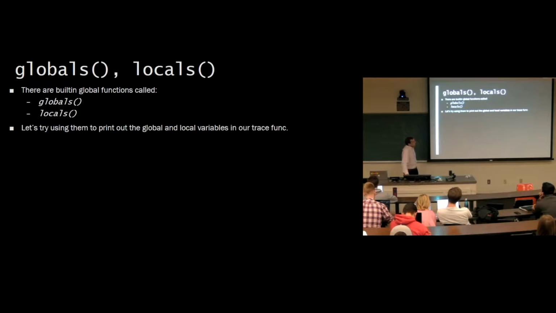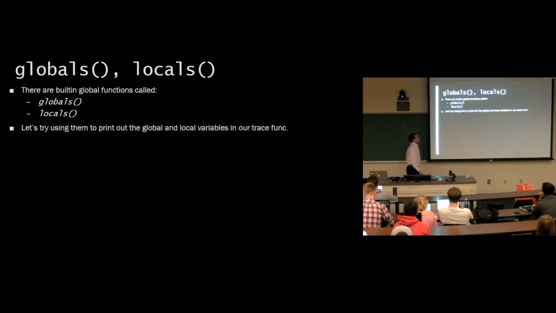So it turns out that Python has built-in global methods called globals and locals. Who's heard of globals and locals? Okay, a couple people. These are reflective functions. What they do is they return all the global variables and all the local variables at that point in the runtime. So, let's say we're just writing some script in the global scope, and we say A equals 1, B equals 2, and we call globals. We'd see a dictionary mapping A to 1 and B to 2.